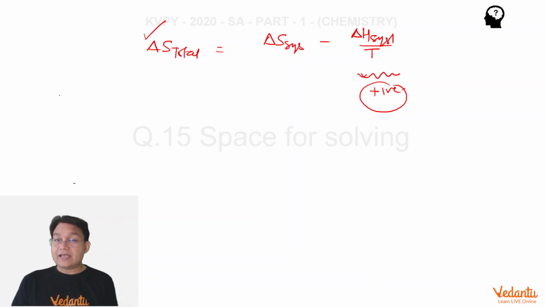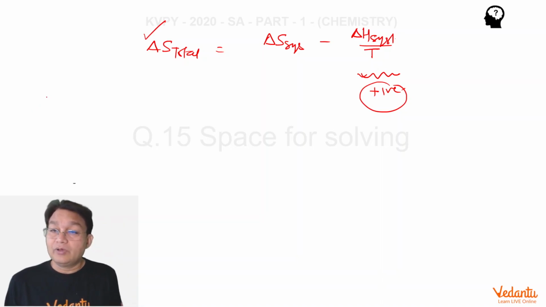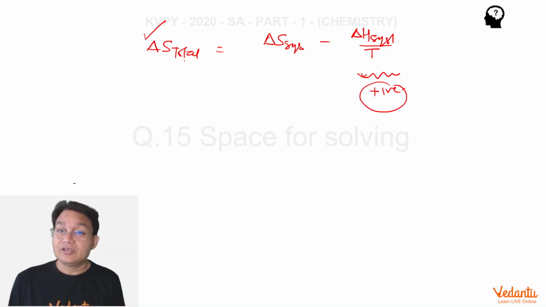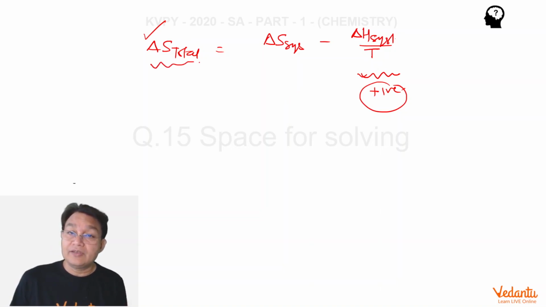That means it has a contribution in making delta S total positive, but that doesn't mean that the reaction is spontaneous. Maybe if the delta S system is very large and negative, the process could not be possible. Similarly, if delta S is positive, this alone could not decide whether the process is spontaneous or not. Only when delta S total is greater than 0 can we say that the process is spontaneous.